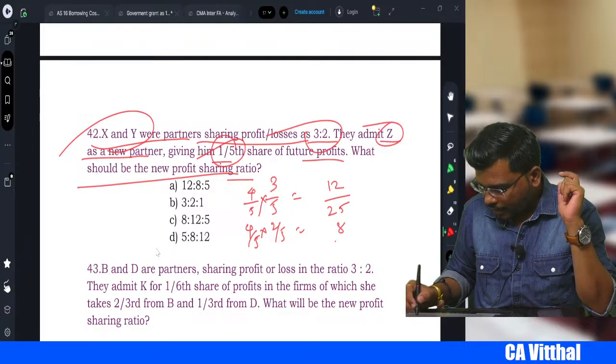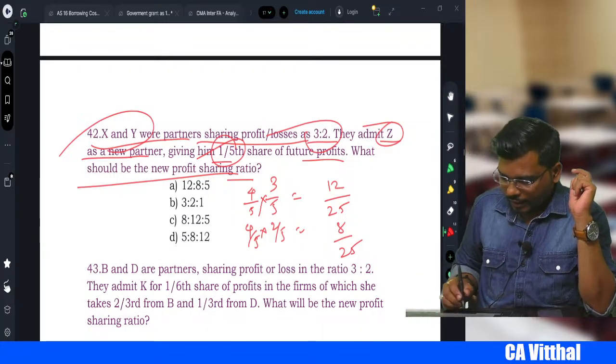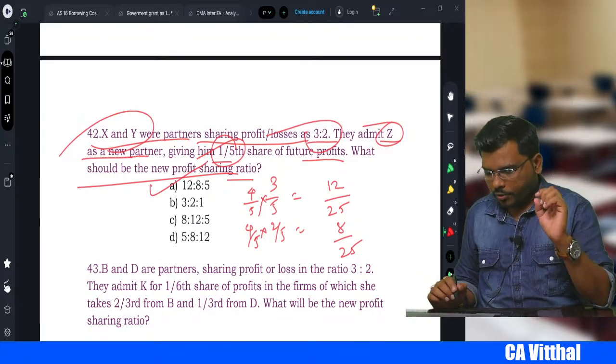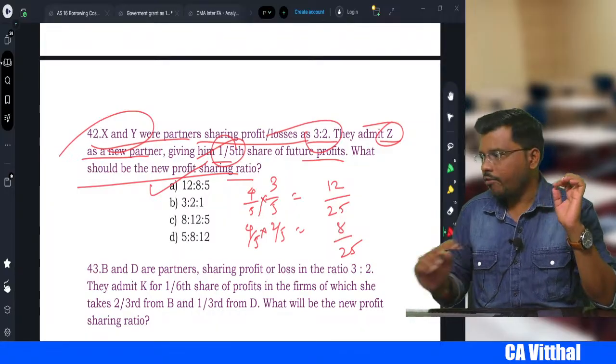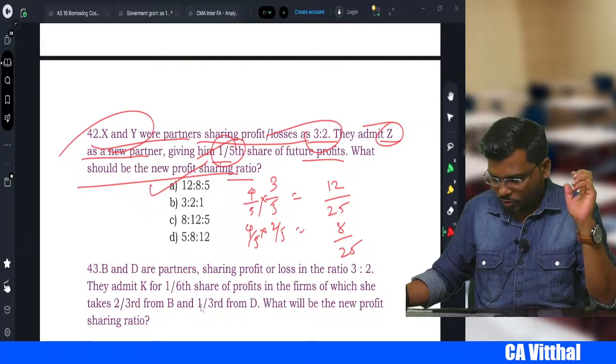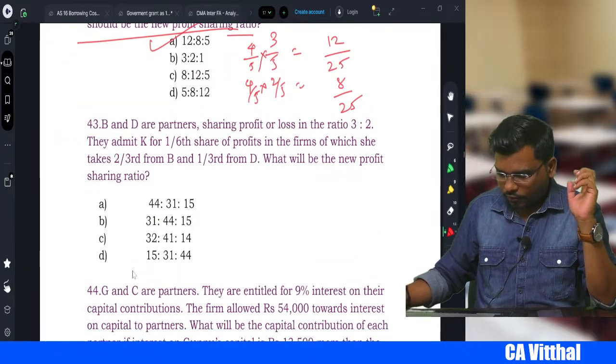12/25, 8/25, right? So which option will come, sir? Option A, right? So 42, option A will be the correct answer, right, my dear students? Okay, fine.